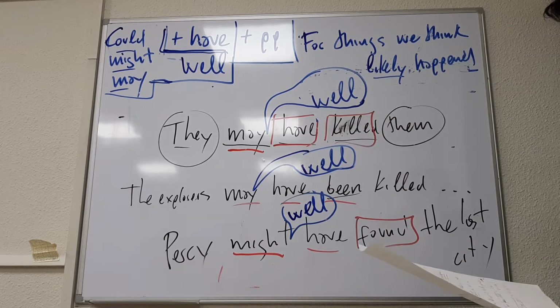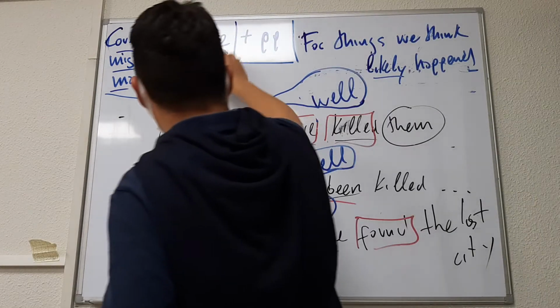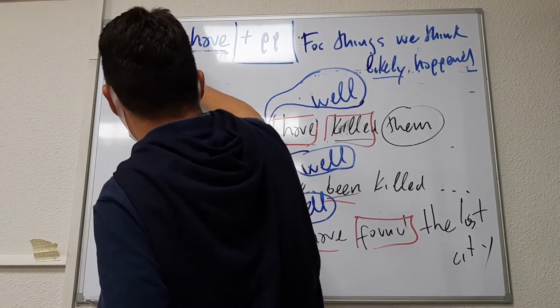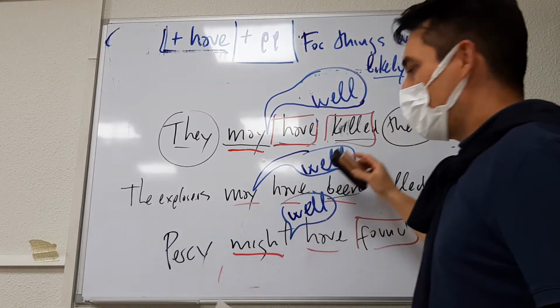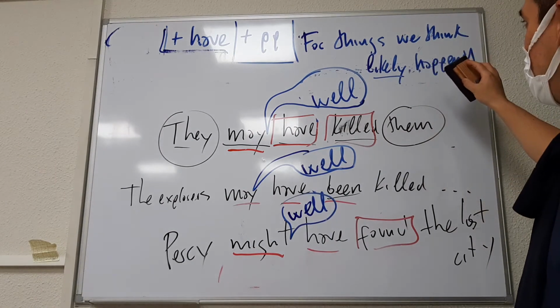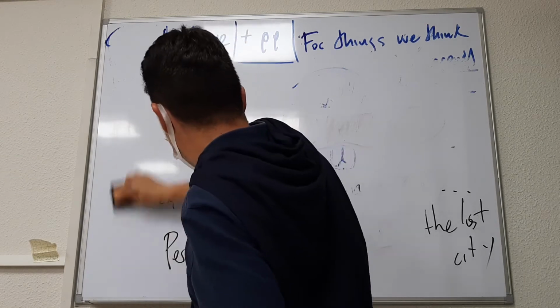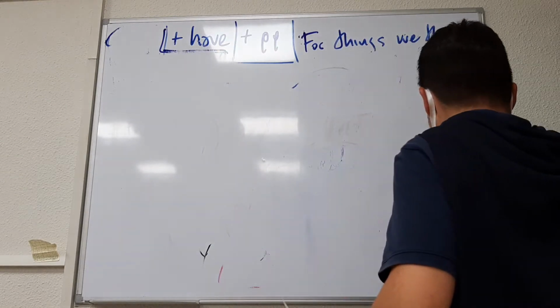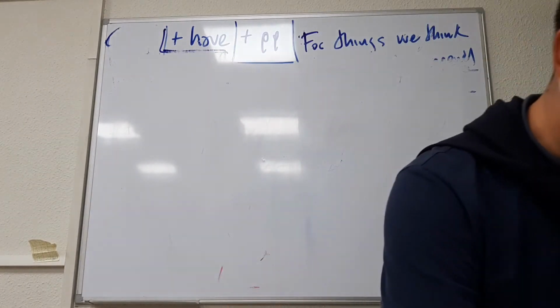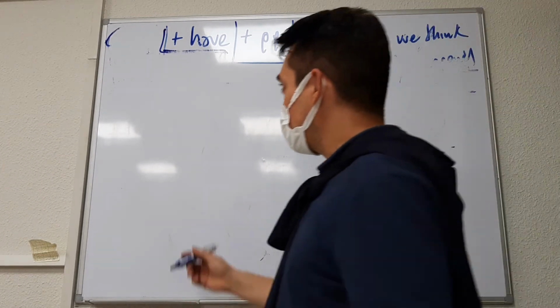Yet there is another way to express it. There is another structure which is can't and couldn't.